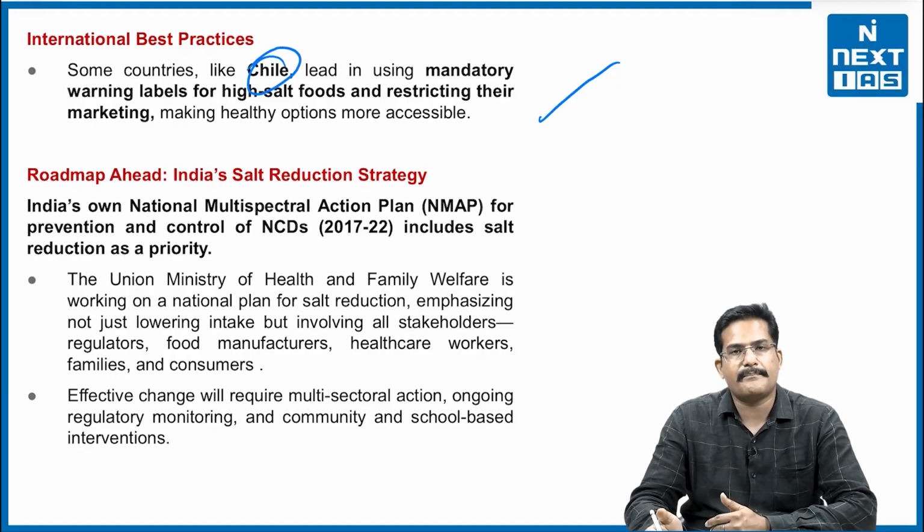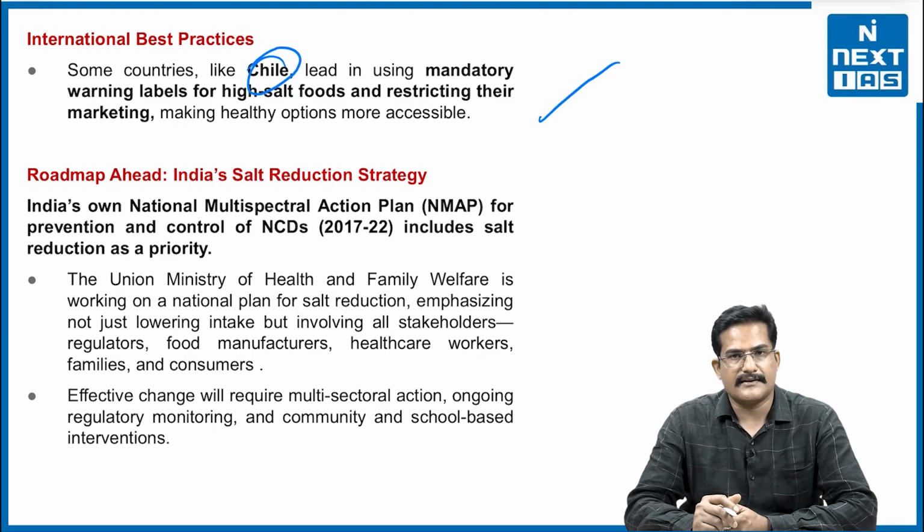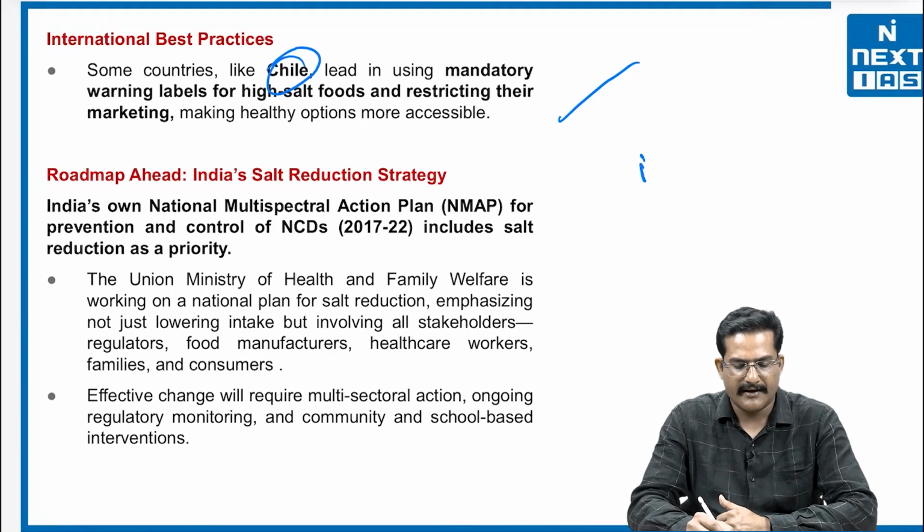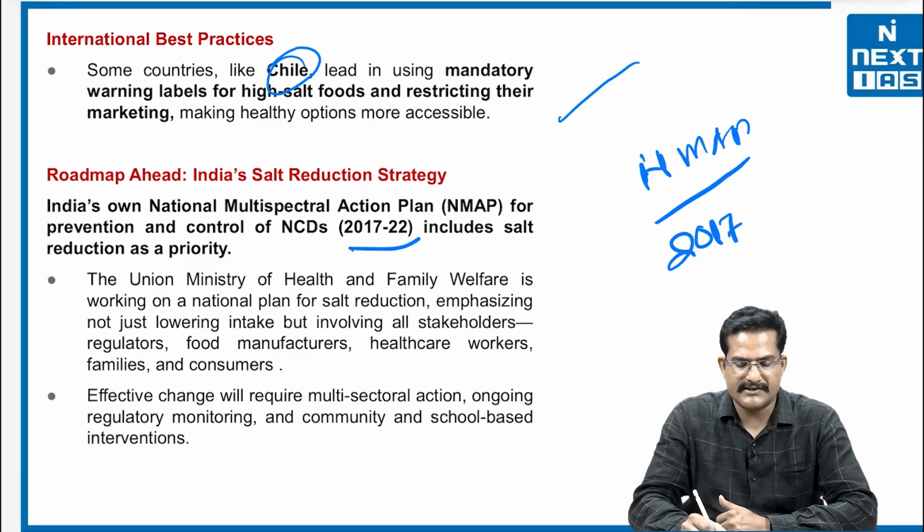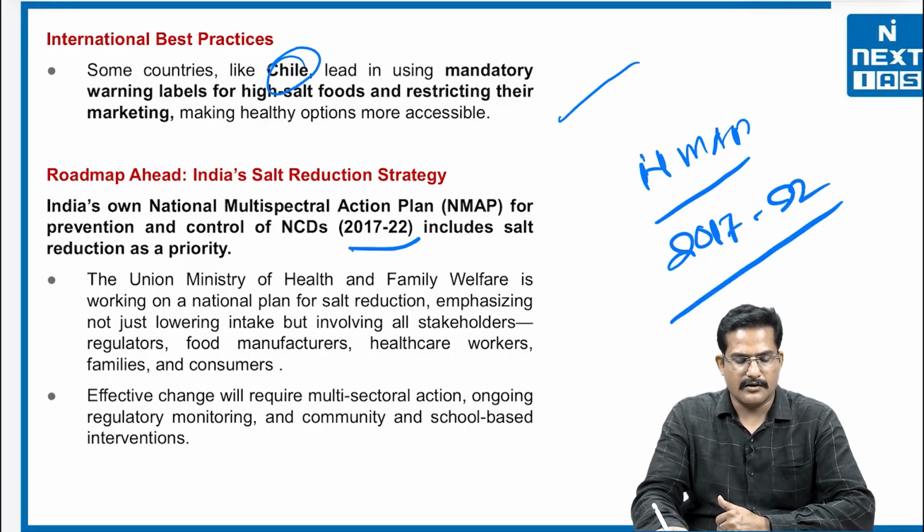What is the roadmap ahead for these kinds of preventable diseases? India has its own National Multi-Sectoral Action Plan, NMAP, which had a 2017 to 2022 timeline. However, it is still working.